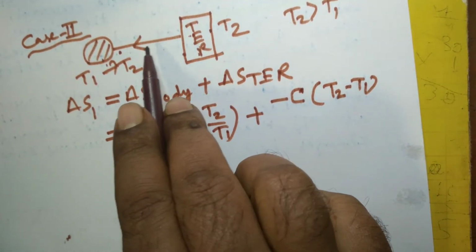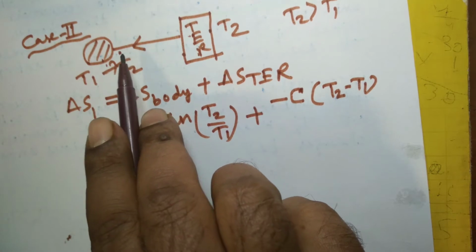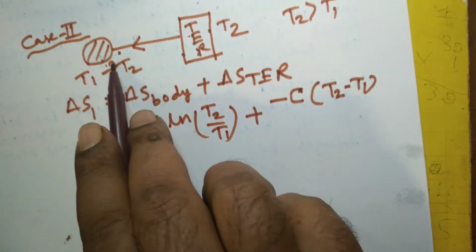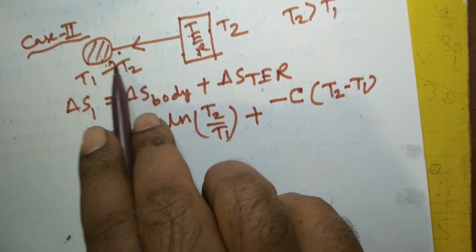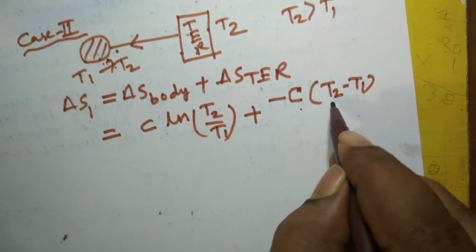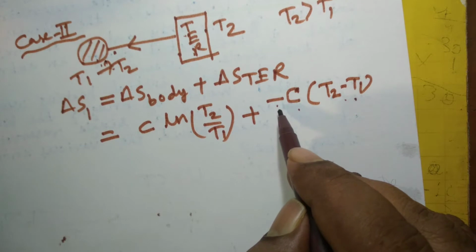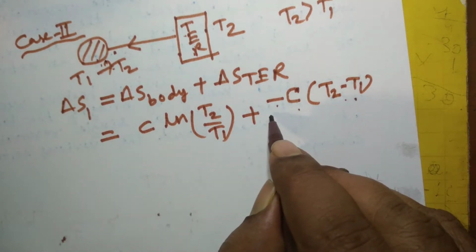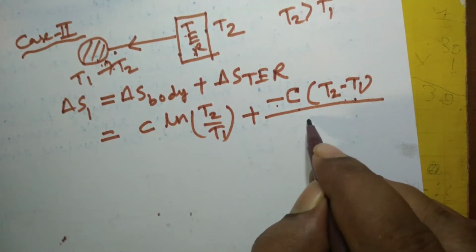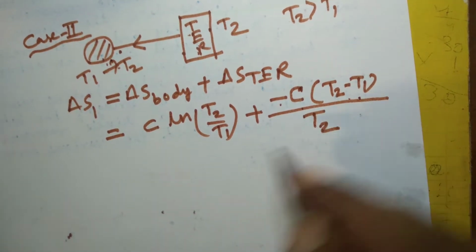It is the same as heat accepted by this body, or heat taken away by this body. So this is C multiplied by T2 minus T1, and for the reservoir a minus sign will be put, because heat is rejected by the reservoir and the temperature of the reservoir remains constant at T2.